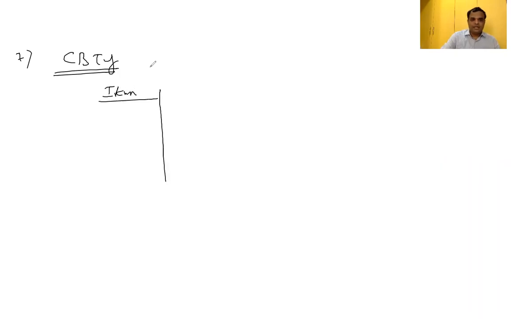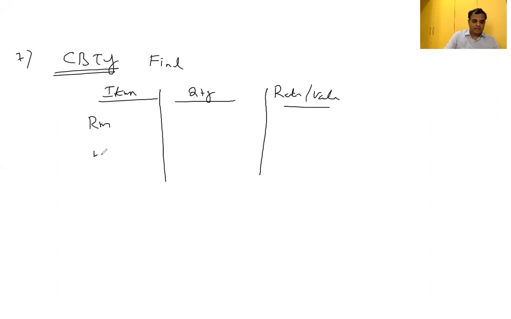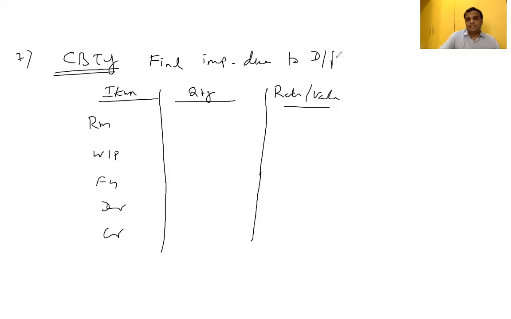Item, they are given, find the following. Item, quantity and rate or value. Now they are given raw material, WIP, finished goods, debtors, creditors. Find the impact due to double shift in working capital. This is a heading. Each one carries 1 mark, 1 mark, 1 mark. First exam question or RTP question.